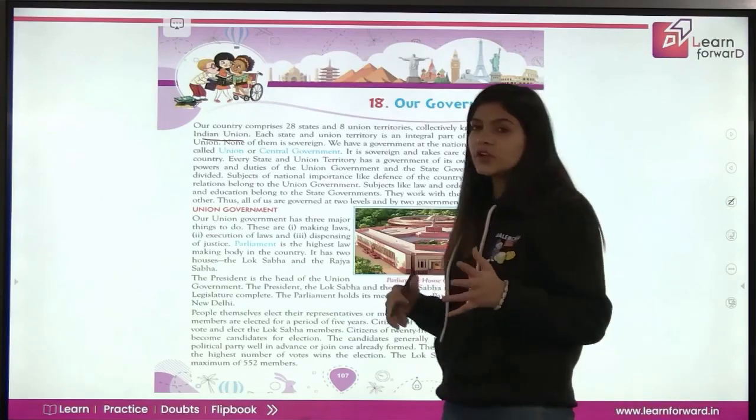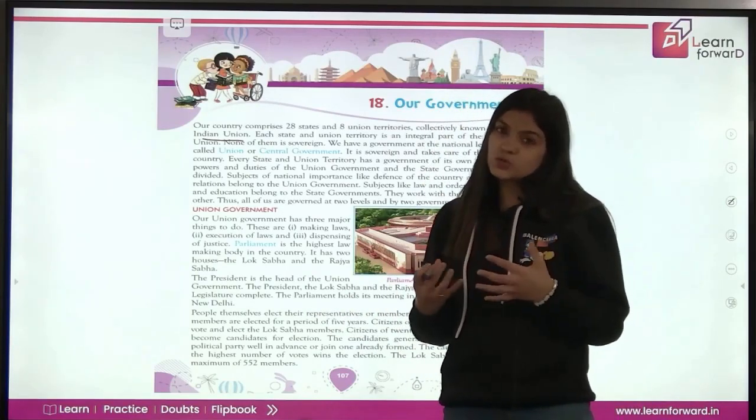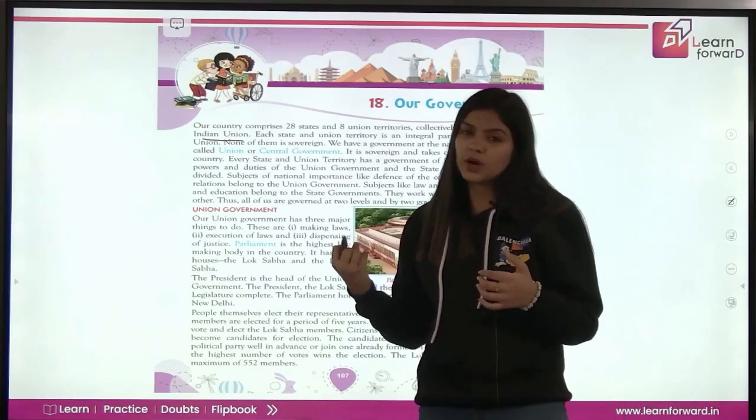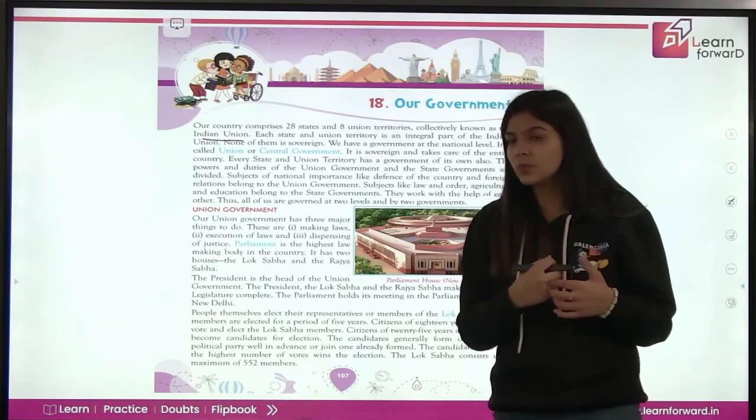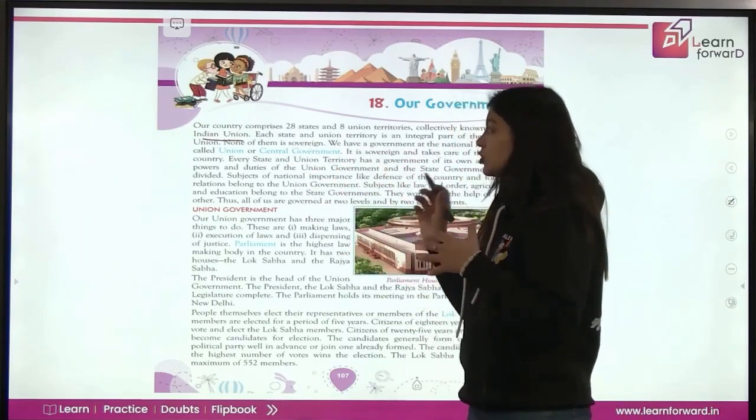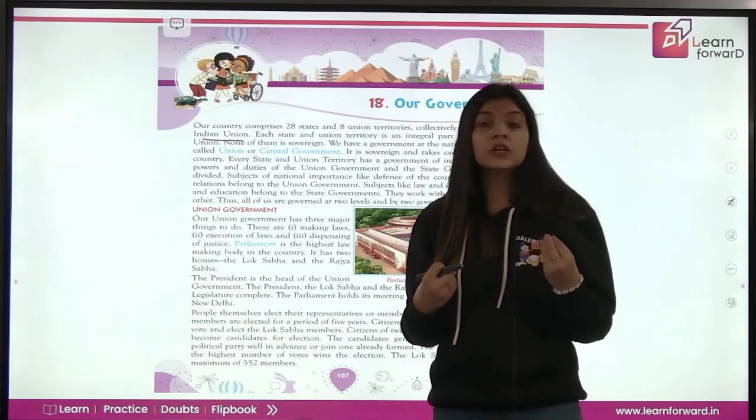So what is sovereign? As we have studied, the state or any place which does not have the power or control of any foreign power, or which is not ruled by any foreign power, that is sovereign. So हमारी कोई भी ऐसी स्टेट या पार्ट नहीं है ऐसी हमारी कंट्री का जो कि सॉवरन ना हो.